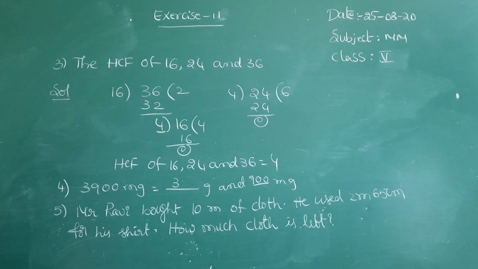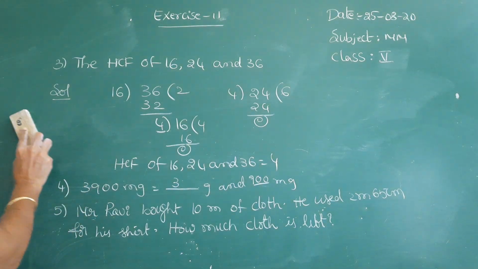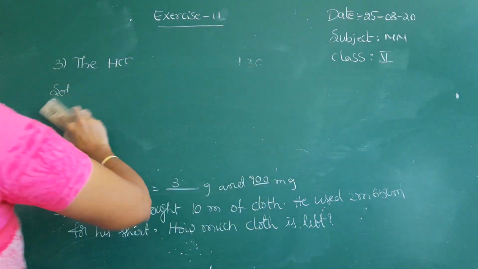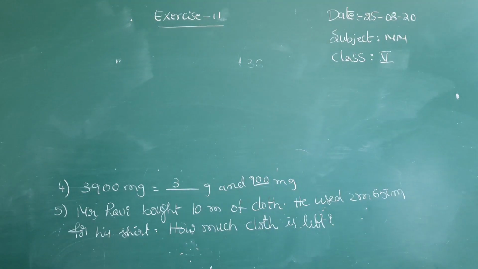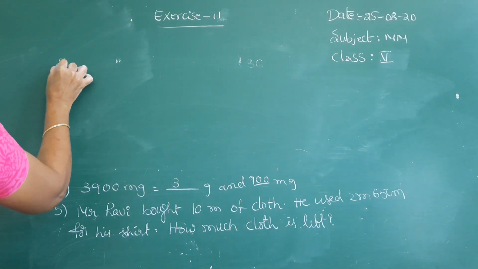Okay. Here Ravi bought 10 meters of cloth from the shop and he wants to stitch his shirt. For that shirt he used how much cloth? 2 meters 65 centimeters. What is the remaining cloth left with him? They are asking. See what you have to do? You have to do subtraction. Okay. See.